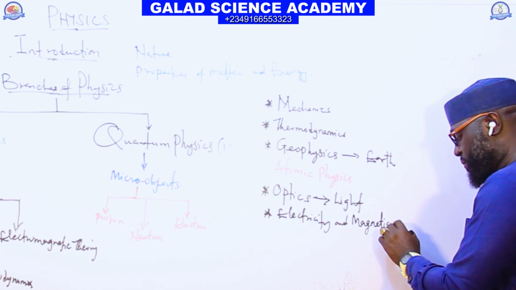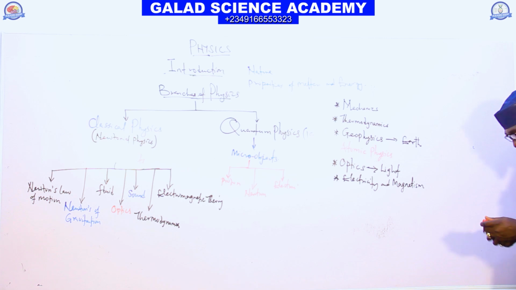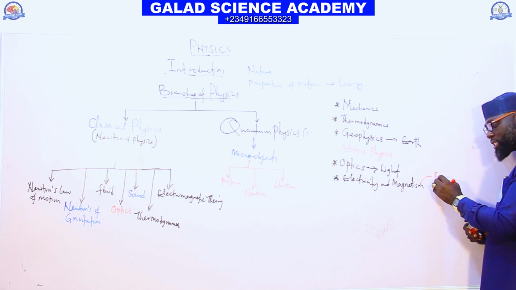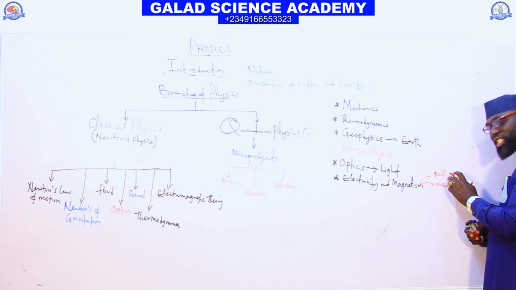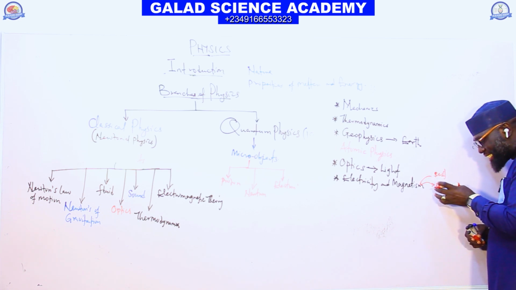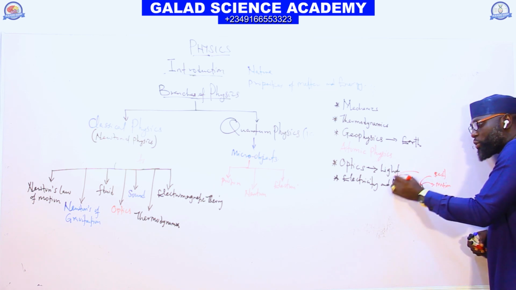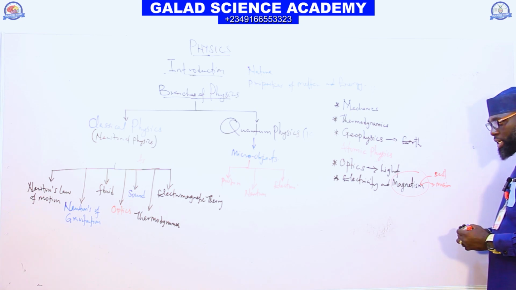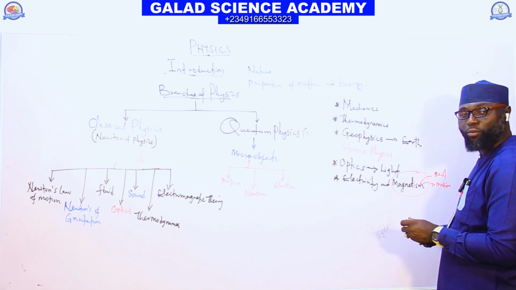Electricity and magnetism is the aspect of physics that deals with the study of charge at rest and charge in motion. The charge at rest is electrostatics. The charge in motion is called electricity. And their effect with magnets, that is electricity and magnetism. The next one we also have is